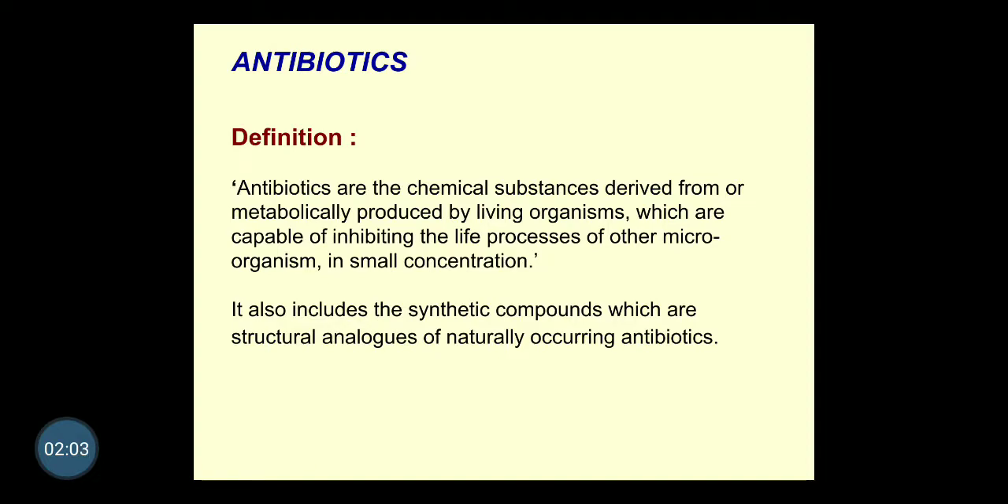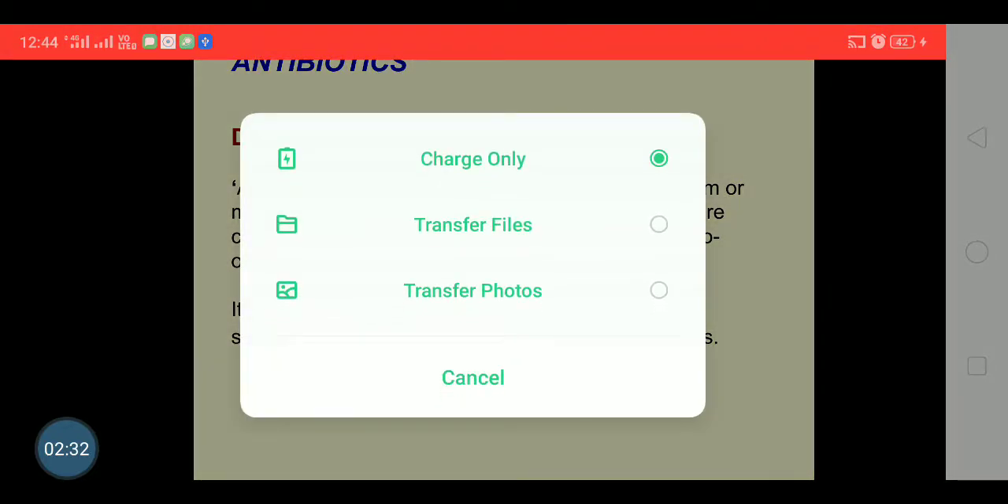Now this is the definition. Antibiotics are chemical substances derived from or metabolically produced by one type of living organism, which are capable of inhibiting the life processes of other microorganisms, in small concentration. It means they are required and effective in small concentration. A little concentration is sufficient to inhibit the growth, and that is important as far as the dose is concerned also. So it is a good characteristic.